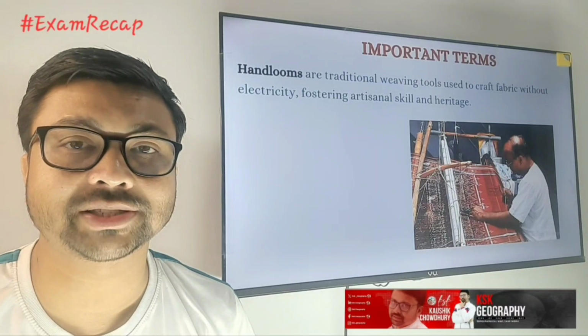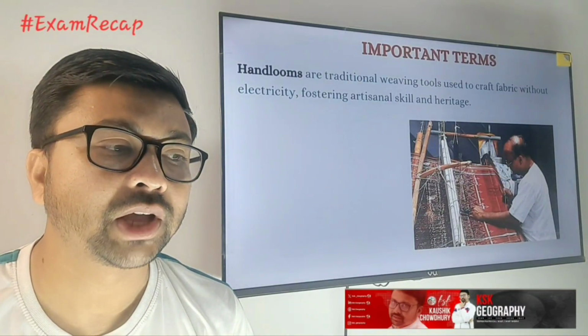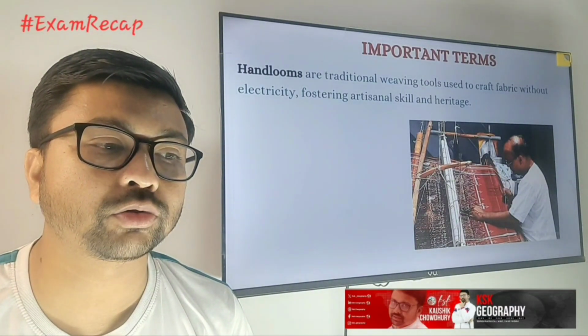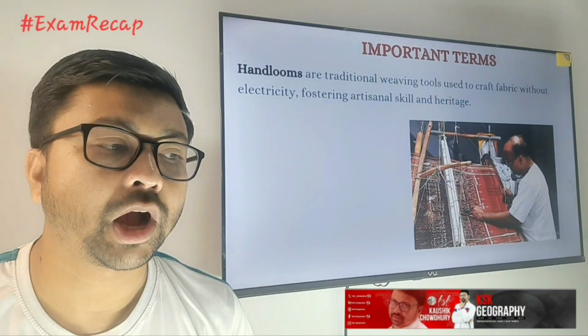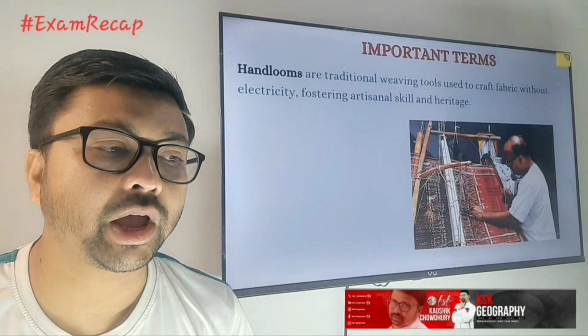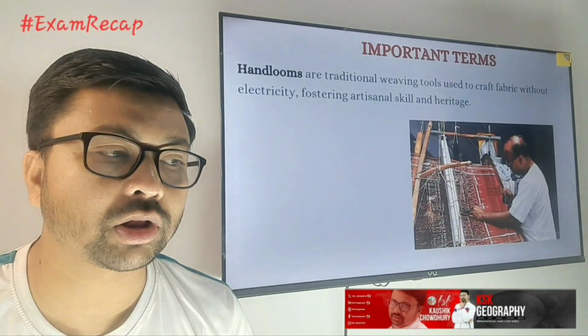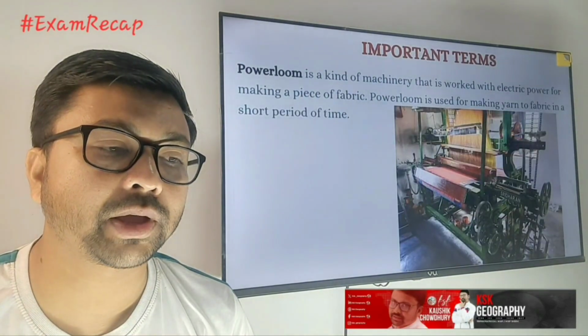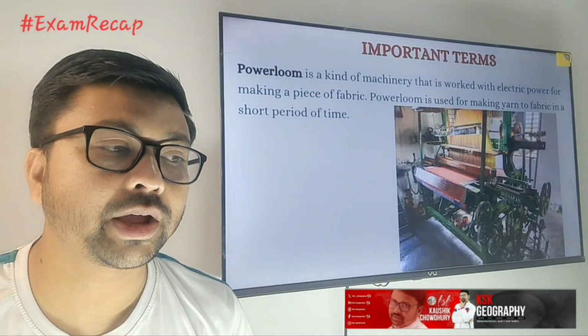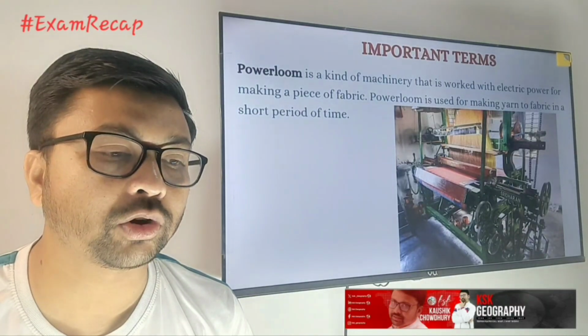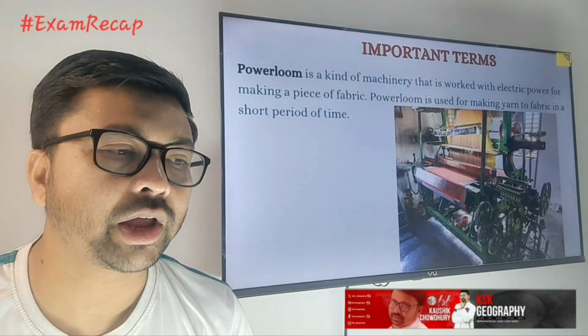So here are a few important terms, as I mentioned before, you need to focus on. Handlooms are the traditional weaving tools used to craft fabric without electricity, fostering artistic skill and heritage. So those are called handlooms. Power looms work in place of human labor; here electricity is used much more to run the machinery.